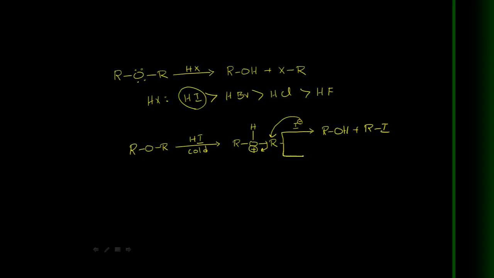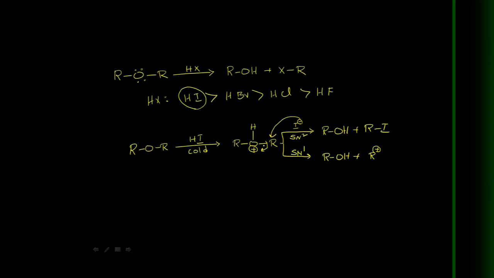Now another possibility: the first gives alcohol, and the next gives a carbocation. That means initial dissociation of the carbon-oxygen bond, and then I minus may attack in SN2 fashion. So this ether cleavage follows either an SN2 mechanism or an SN1 mechanism.